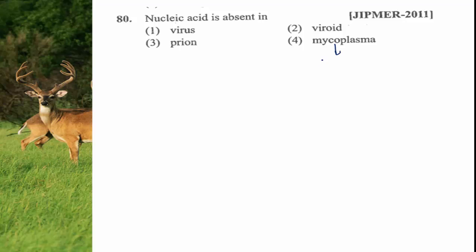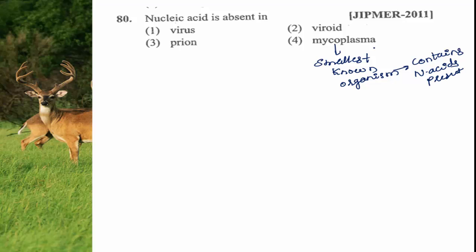Mycoplasma is the smallest known organism, but it contains nucleic acid. In the mycoplasma, the nucleic acid is present.